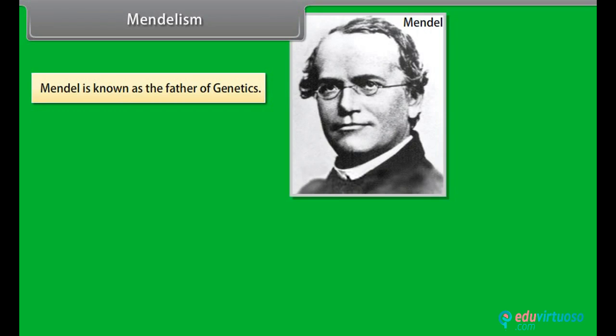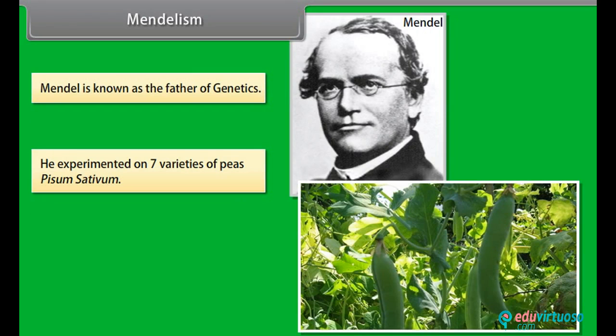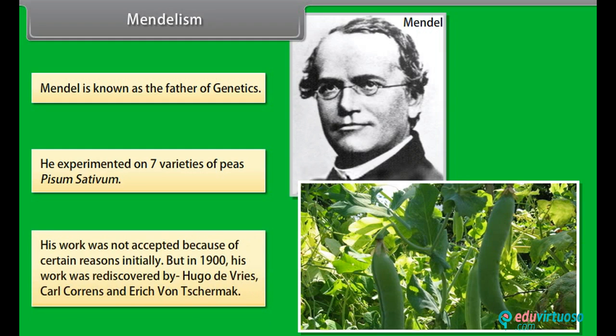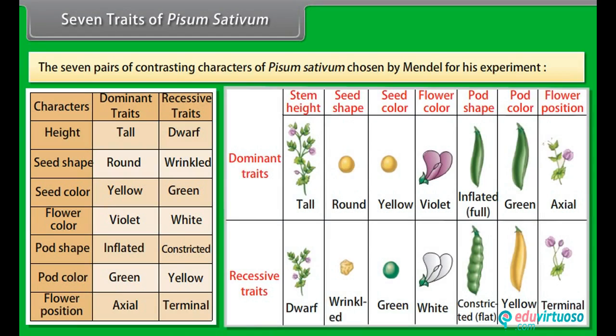Mendelism. Mendel is known as the father of genetics. He experimented on 7 varieties of peas, Pisum sativum. His work was not accepted because of certain reasons initially, but in 1900, his work was rediscovered by Hugo de Vries, Carl Correns, and Erich von Tschermak. 7 Traits of Pisum sativum. The 7 pairs of contrasting characters of Pisum sativum chosen by Mendel for his experiment.